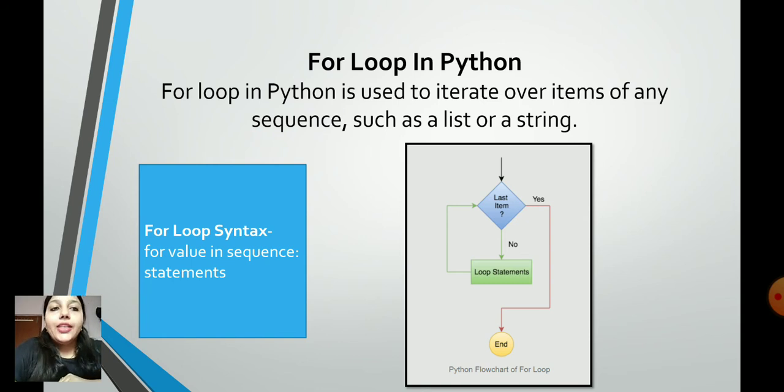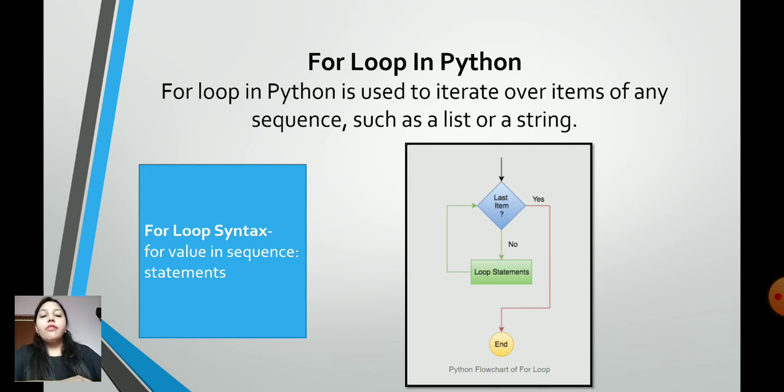A for loop in Python is used to iterate over items of any sequence such as a list or a string. Let us understand this with the help of a flowchart. With this black colored arrow, your control is coming to the last item. So here in this decision box, I have told you about flowcharts in your previous assignment also, that this diamond shape is used for checking conditions, or it is also known as a decision box.